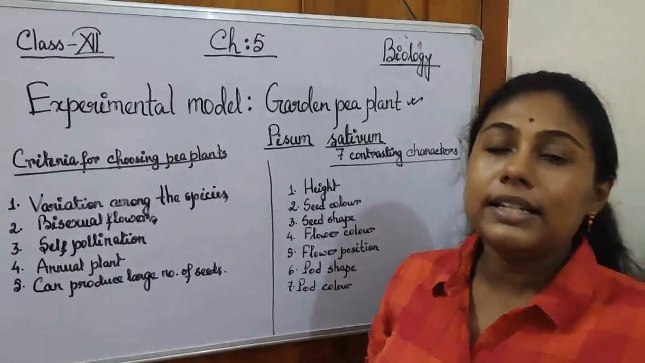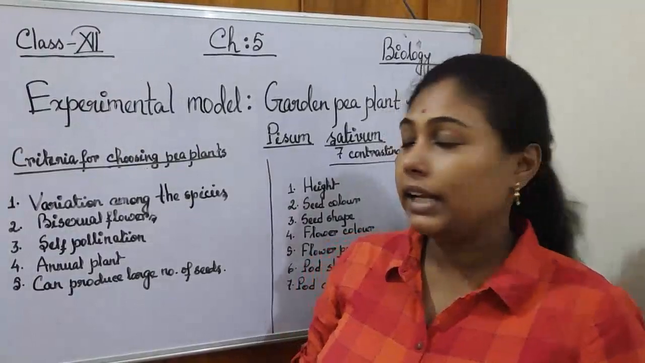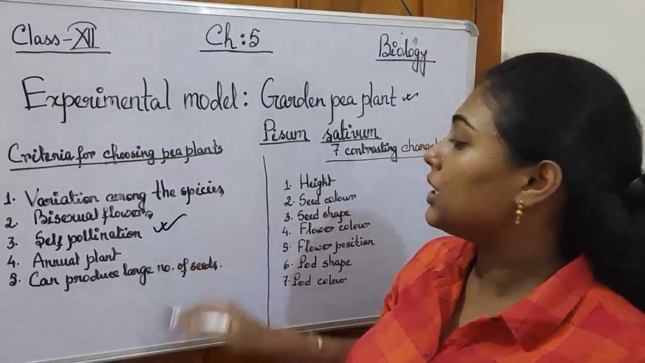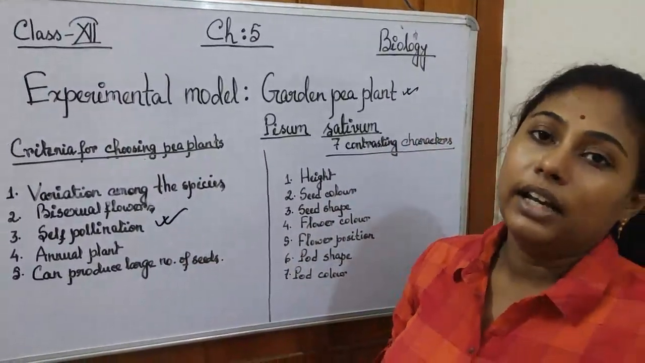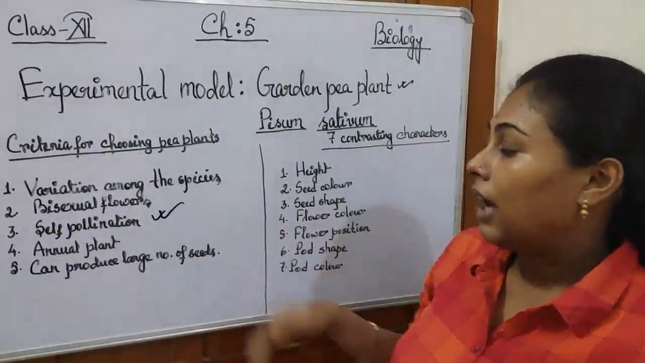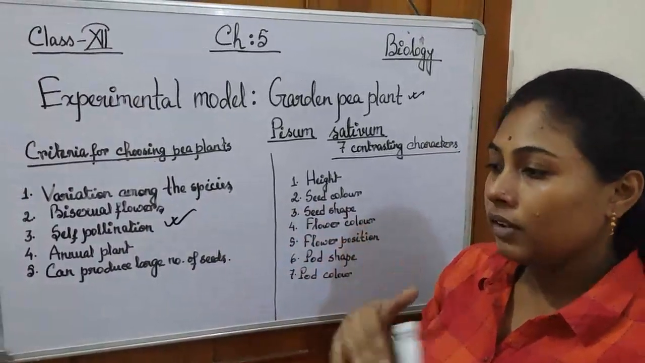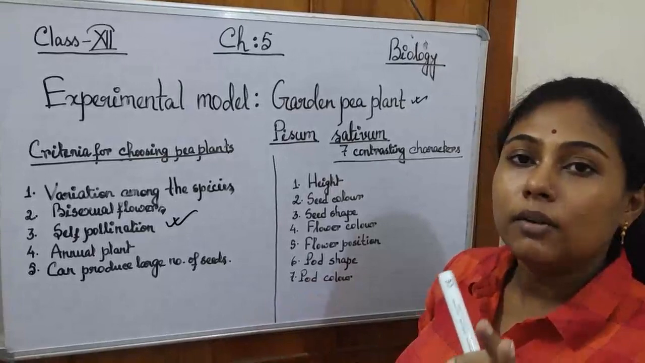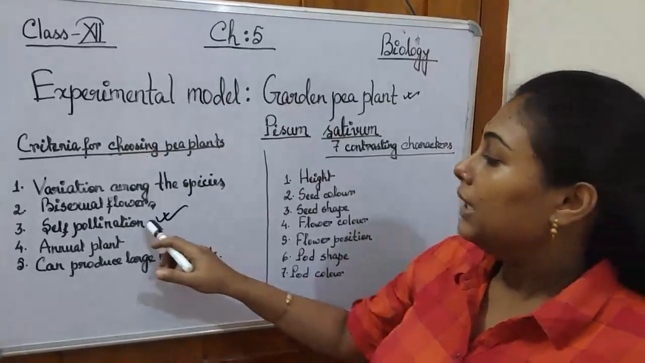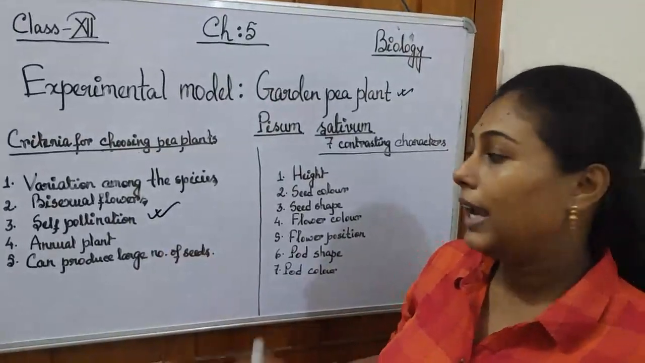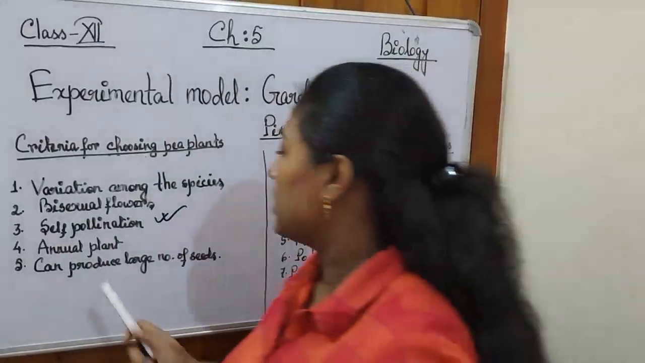Now, as it has the 2 reproductive organs, the process of self-pollination is very much easier for them, and self-pollination led to produce pure variety. So that is why this criterion also helped him to choose the pea plant.